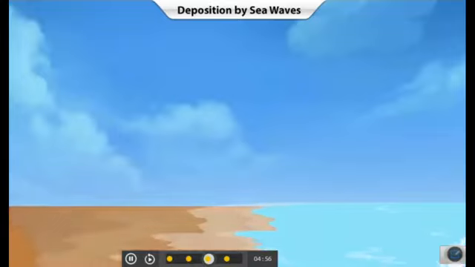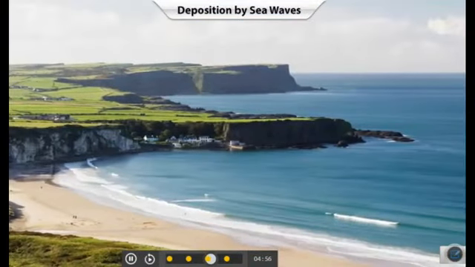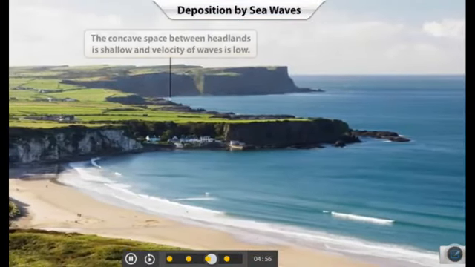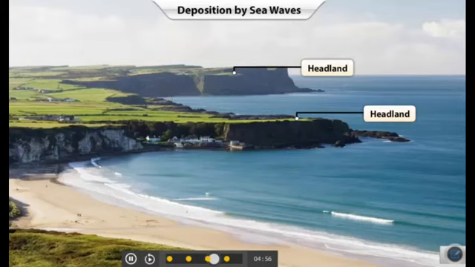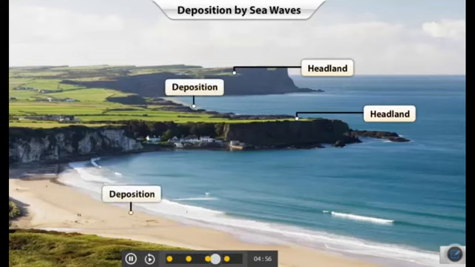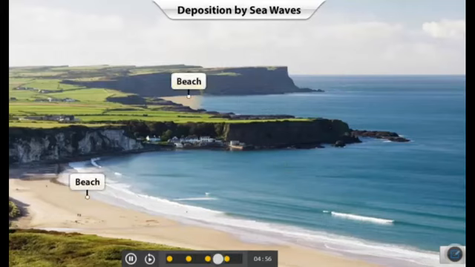Landforms are also created on the seashore due to deposition of sediments by sea waves. Generally, the concave space between two headlands is shallow, and the velocity of waves is not that high. Due to this, eroded material and other sediments get deposited in these concave spaces between headlands. Stretches of such deposited sand along the coast are called beaches.